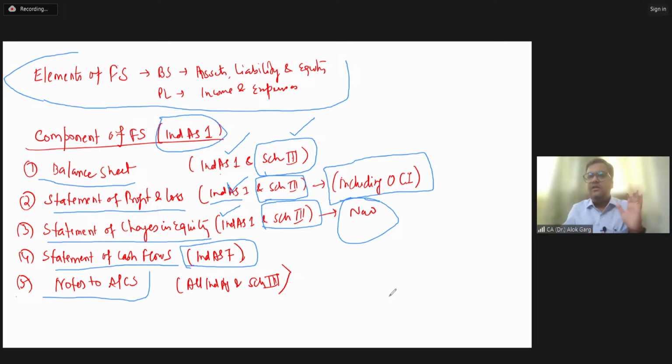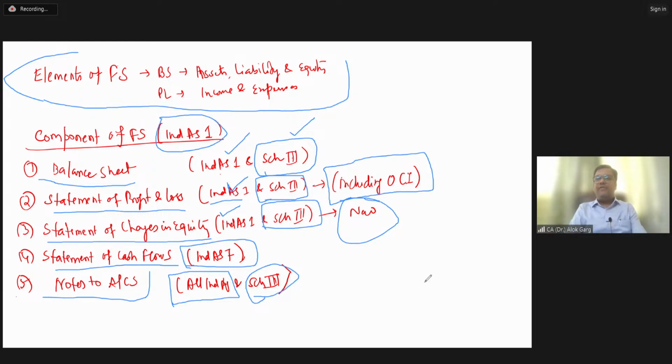financial statement. Right? So have you understood, for notes to accounts, not only Schedule 3, of course, you need to refer Schedule 3, but you need to refer all Ind AS, all Indian accounting standards for the disclosure requirements for the notes to accounts, right?